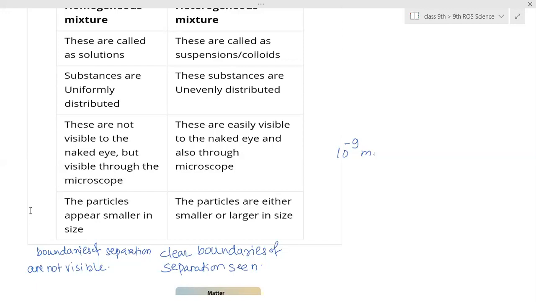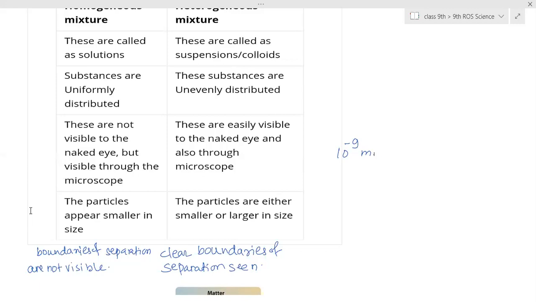What do you mean by saline? Saline is salt water. Seawater is saline water, meaning it consists of many salts.